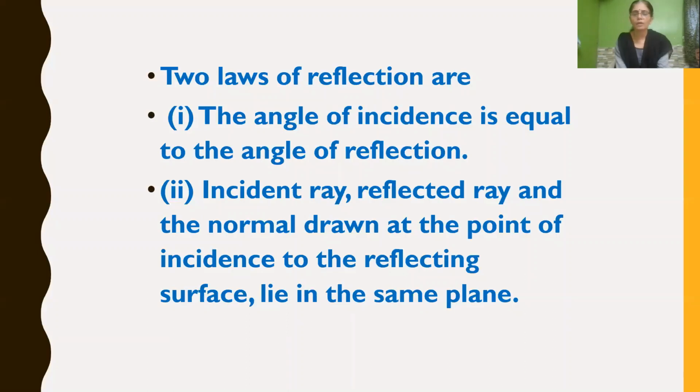Then the second law states that the incident ray, the reflected ray and the normal at the point of incidence to the reflecting surface all three lie in the same plane. Simply keep in mind that the second law states that the incident ray, reflected ray and the normal all lie in the same plane.